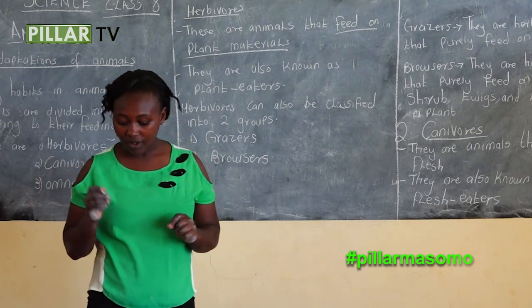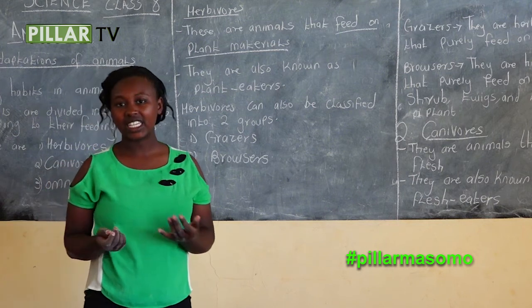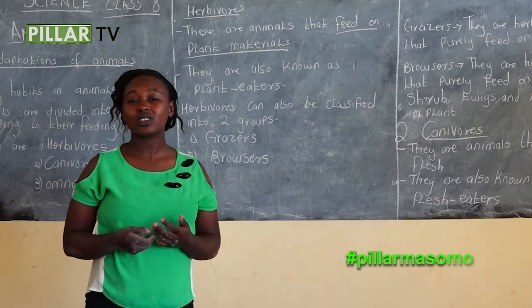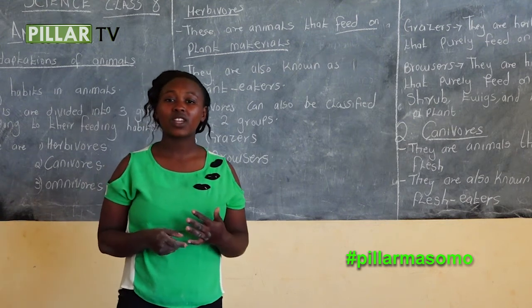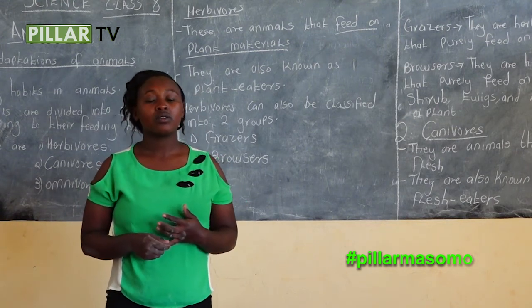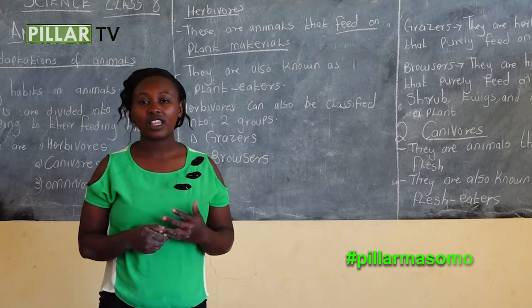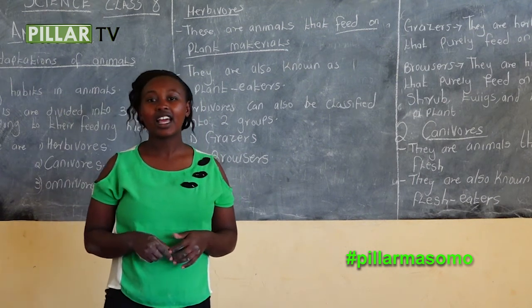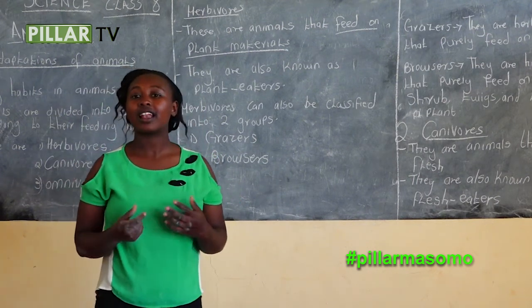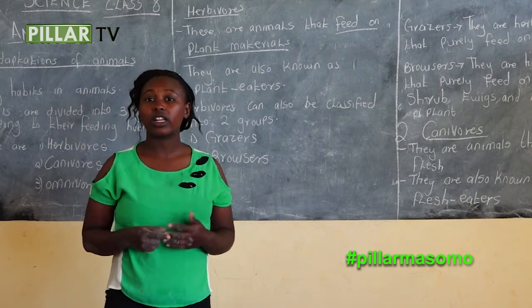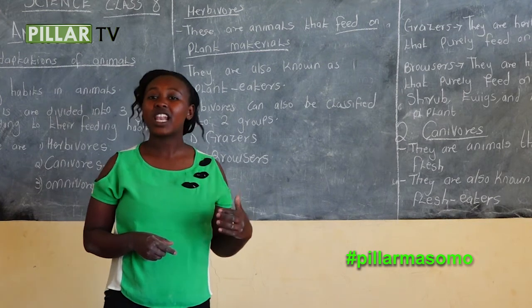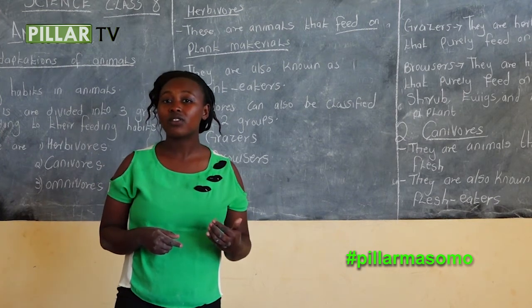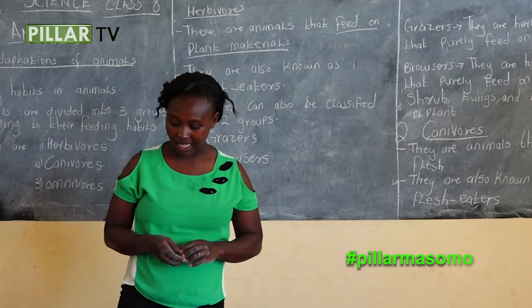We said the examples of flesh eaters are like cat, the hyena, the tiger, the jackal, the lion, crocodile. They feed on flesh, so they are known as flesh eaters, and another name for flesh eaters is carnivorous.